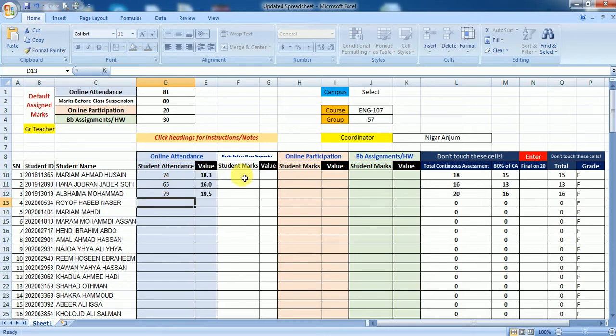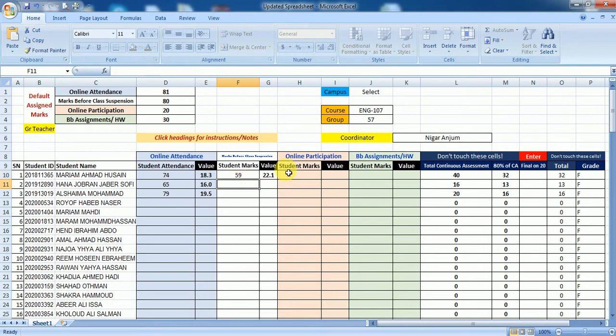Finished? Now, before the class suspension, out of 80 marks, this I have calculated manually. Like out of 20 in quiz 1, she got 16. In quiz 2, she got 18. Out of 40, she got 25 in the midterm. So she has got 59 out of 80.